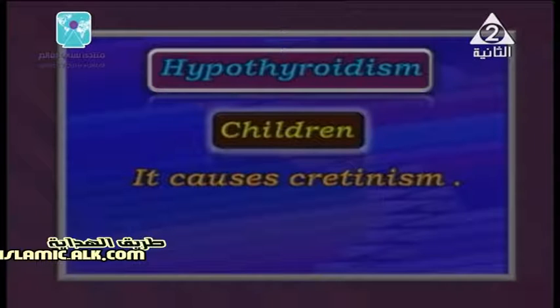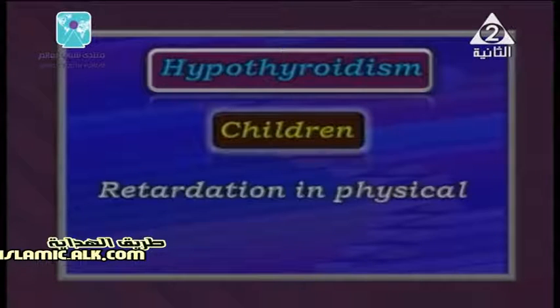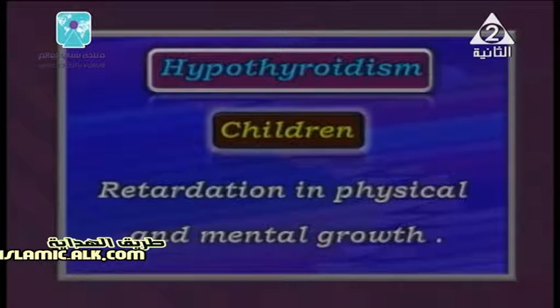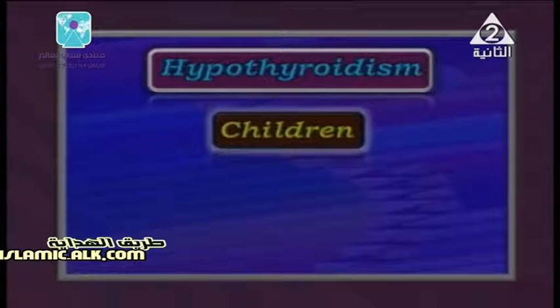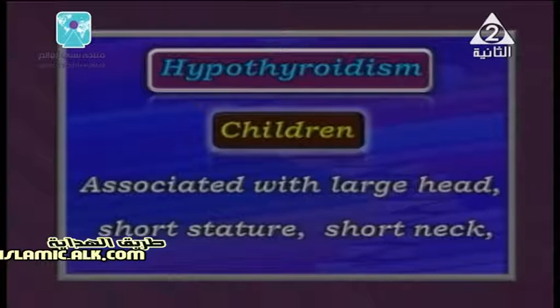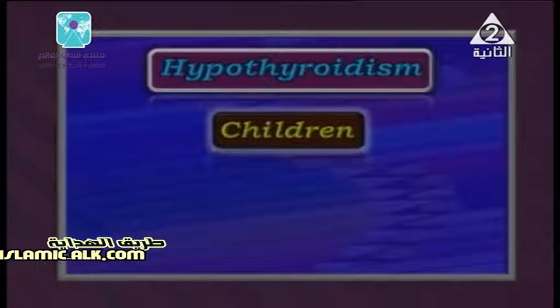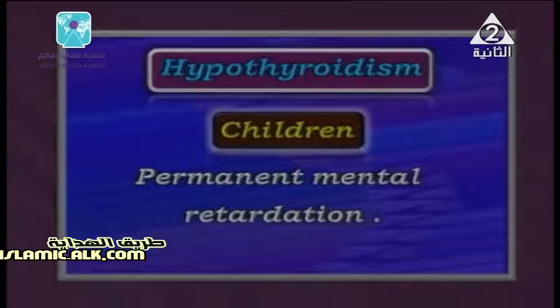Well, cretinism is characterized by very specific symptoms for the children. Number one, retardation in physiological and mental growth, and also a large head and short neck, and also permanent mental retardation, and finally delay in sexual maturity.